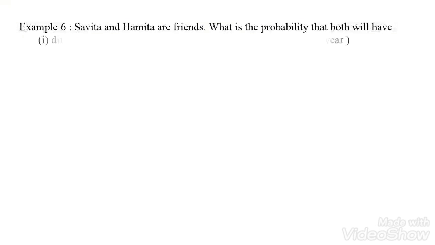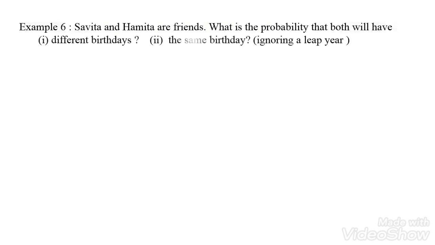Here they have given two friends, Savita and Hamita. What is the probability that both will have different birthdays or the same birthday? What is meant by different birthday and same birthday? Many people have a birth date on the same day, otherwise on a different day of the year. Here they have given the hint, ignoring a leap year. We need not take the leap year, which means the total number of days we take is 365, not 366.